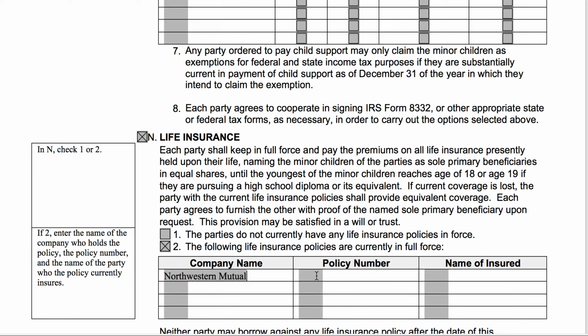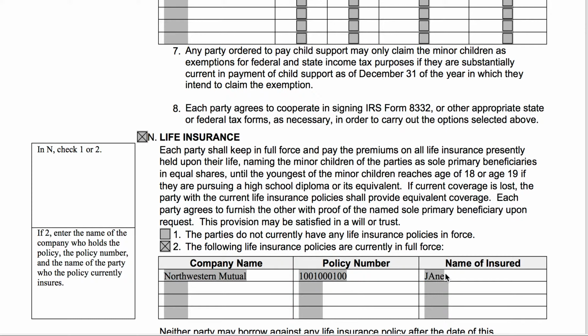And then here you will put the policy number. If you can't find the number, we recommend getting it if you can. You can contact the insurance company, you can contact your HR, you can go back through your records. If you're not able to, you can try leaving this line blank. It really is going to depend on your clerk and your court official whether or not they'll accept it with that information not available. And then last but not least, you'll put in the name of the person who's insured.